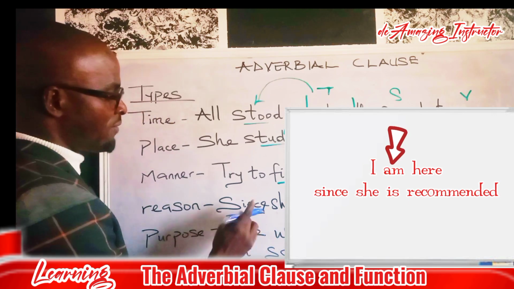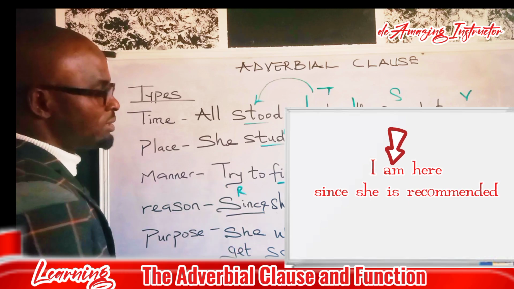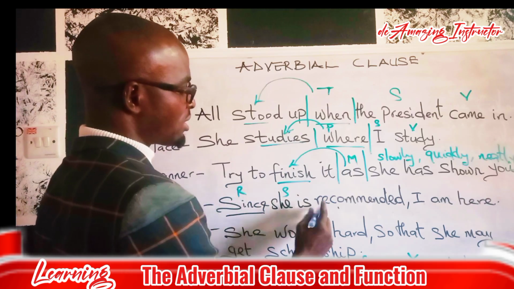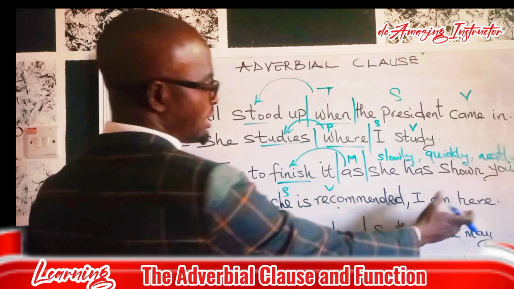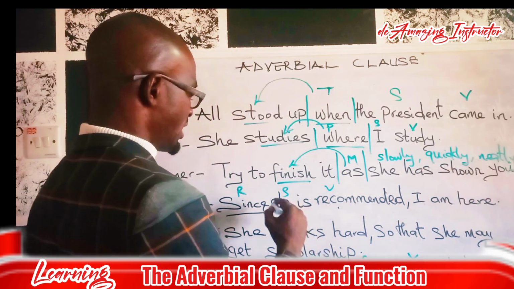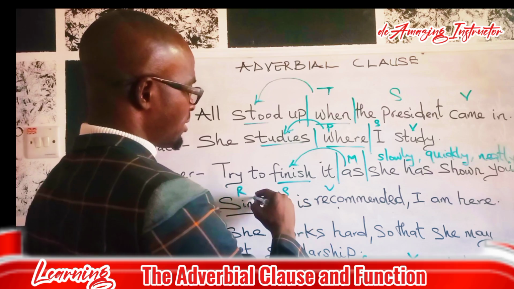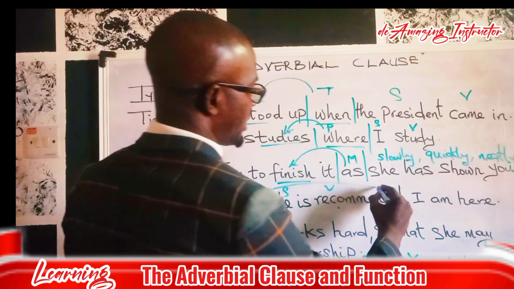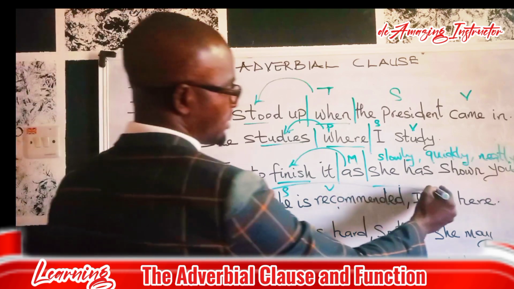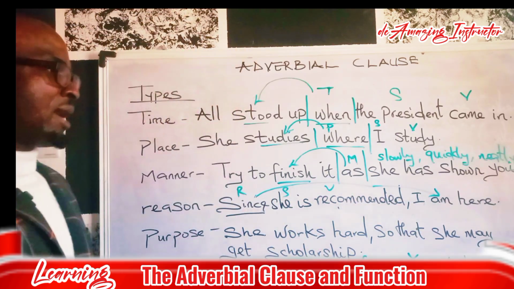What is our adverb? Our adverb here of reason is since. She is recommended: this is our subject, this is our verb. But this is our main clause, I am here. So what is the verb that it's modifying? It's modifying the verb before it based on our arrangement here, which is I am here.